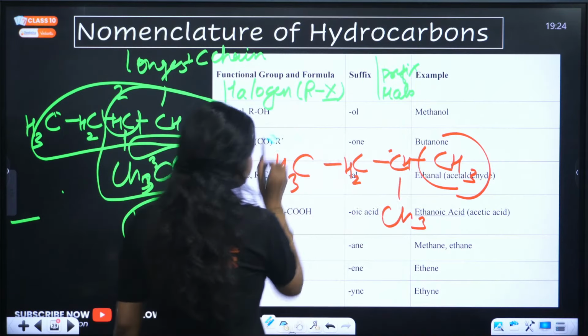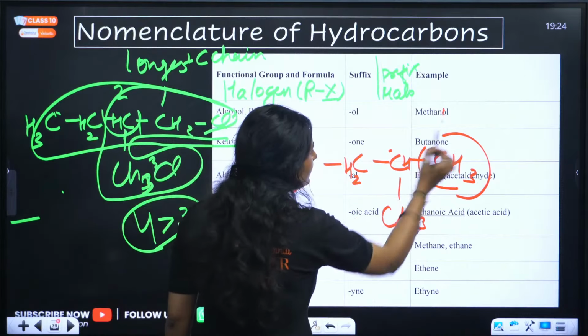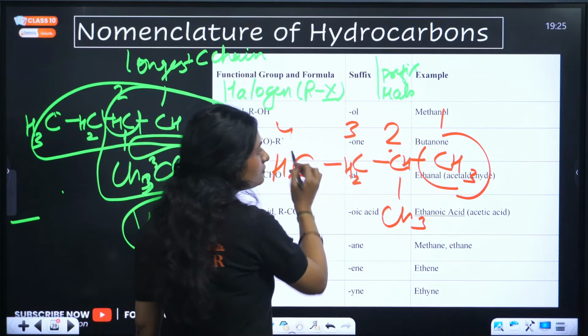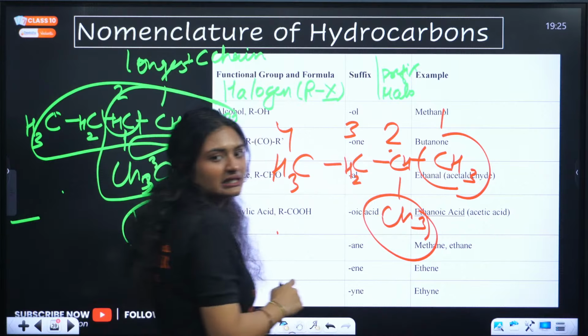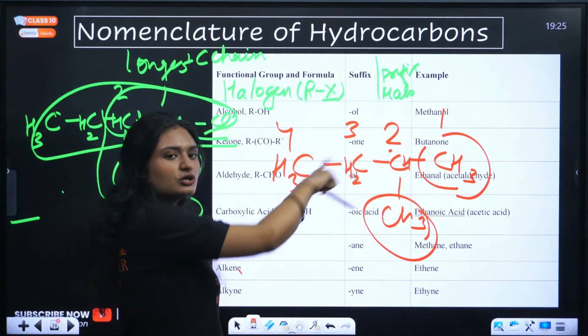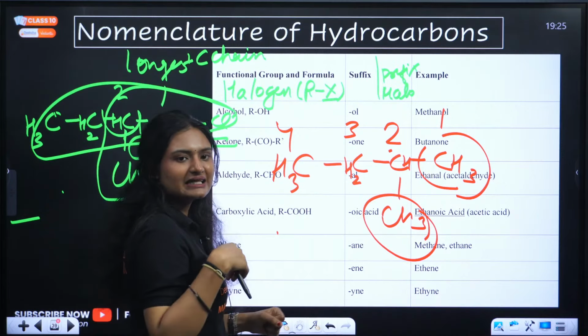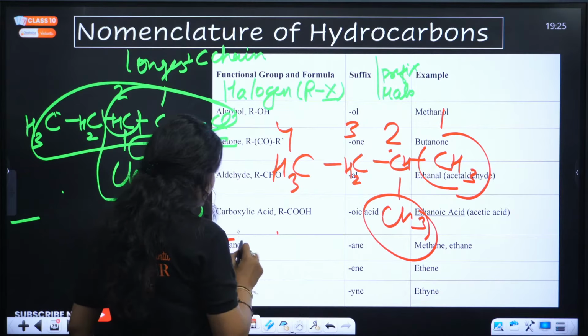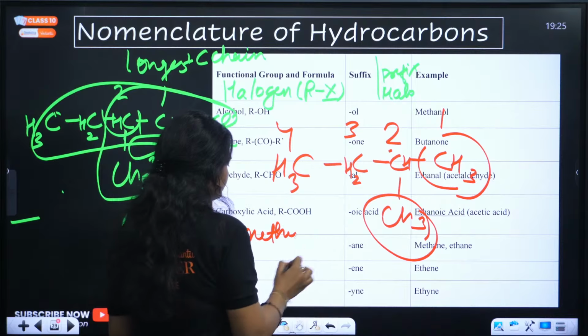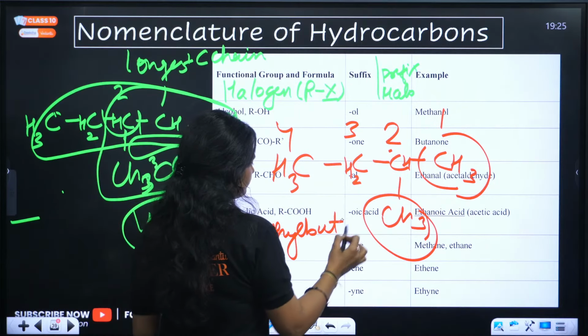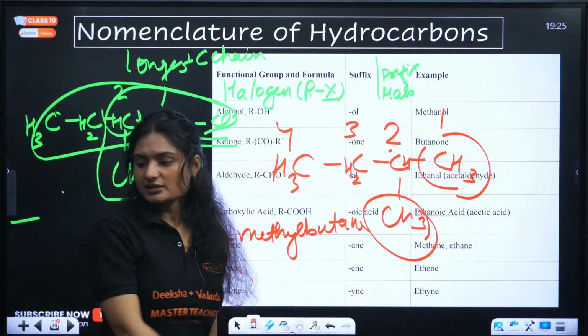Let's see. Okay. 1, 2, 3, 4. So again at 2 I have methyl, and the longest carbon chain is 4 carbon, which means but. Functional group is alkane, means ane. So it will be again 2-methyl butane. Clear?